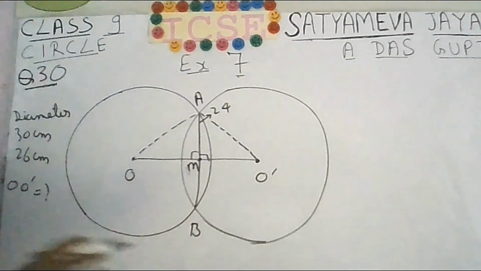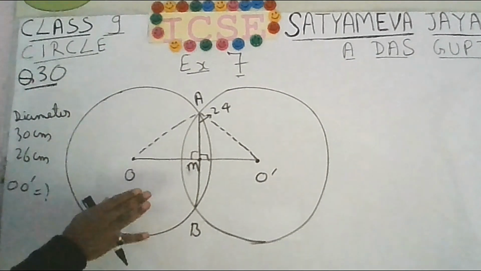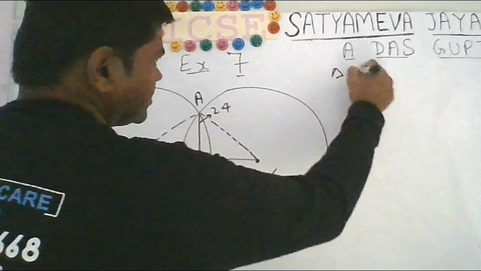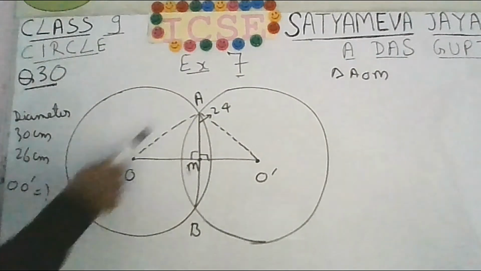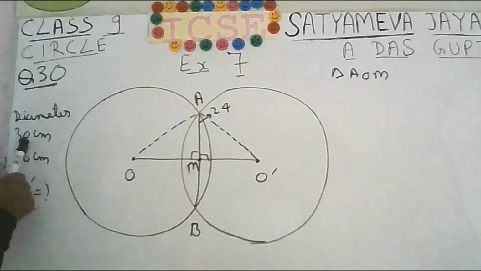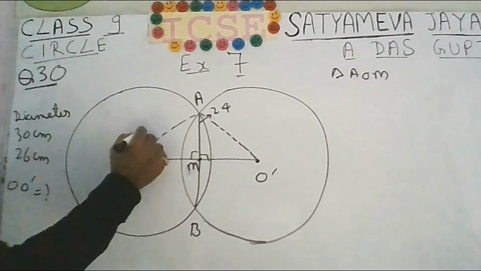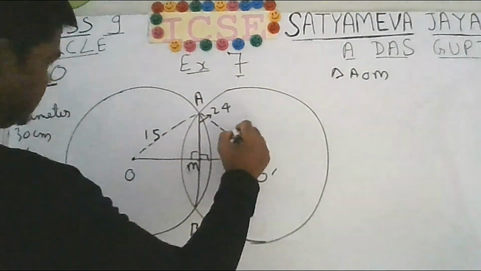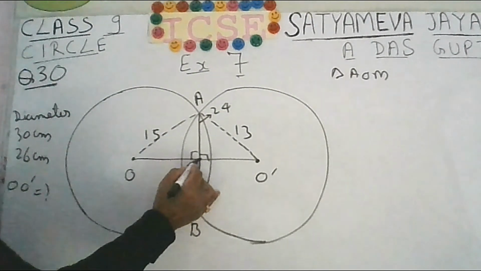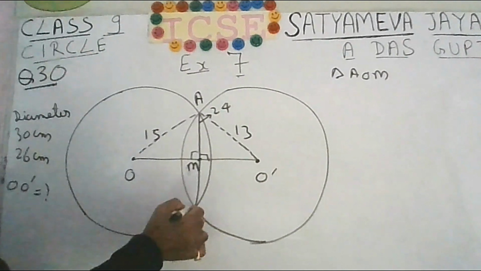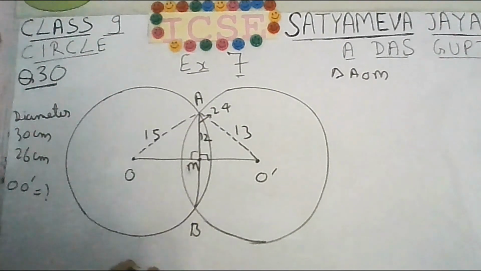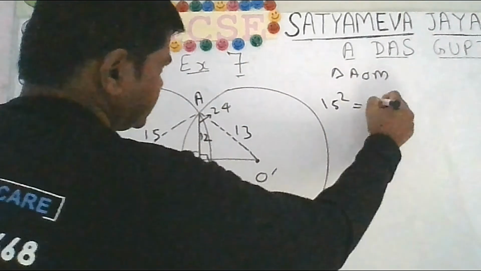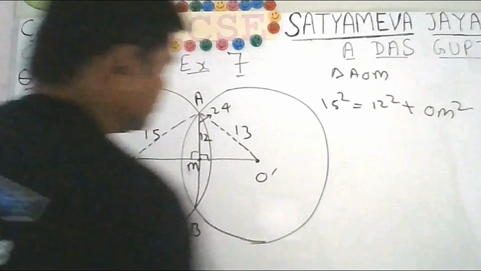So again it is a simple application of the Pythagoras theorem. 2 times you have to use Pythagoras theorem. Once for triangle AOM, then OA is the radius. Diameter is 30 centimeters, so OA will be 15. For the second circle, diameter is 26, so AO dash will be 13. Because we have joined the midpoint, the common chord is 24, so this will be 12. So for AOM, it will be 15 square equals 12 square plus OM square.